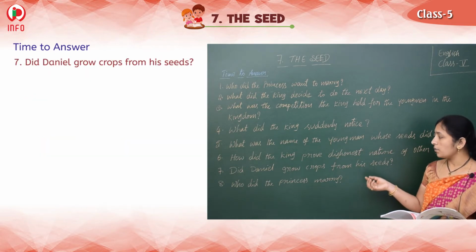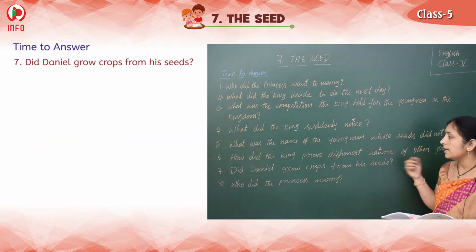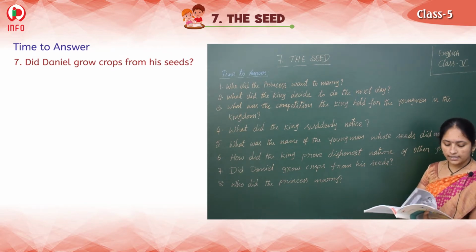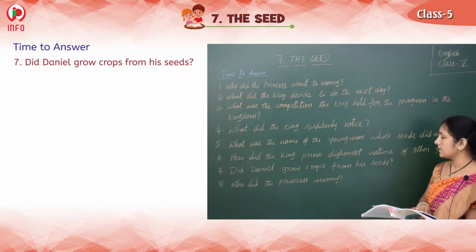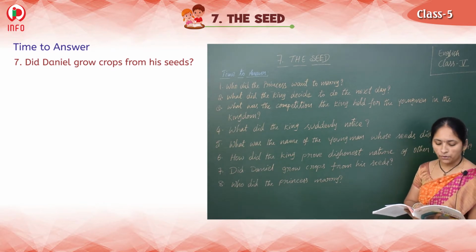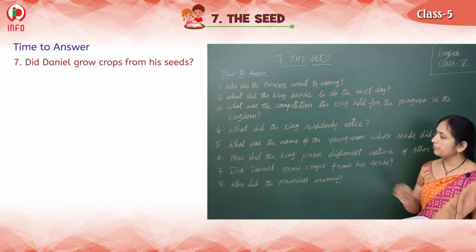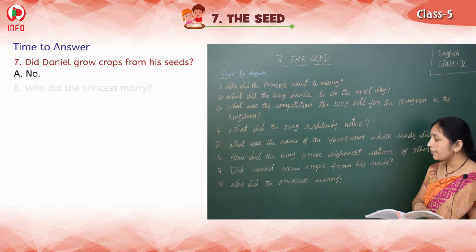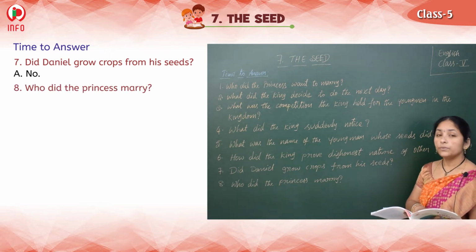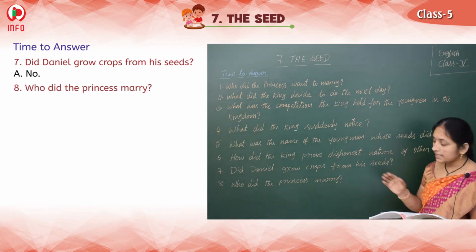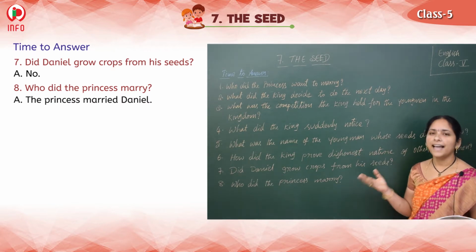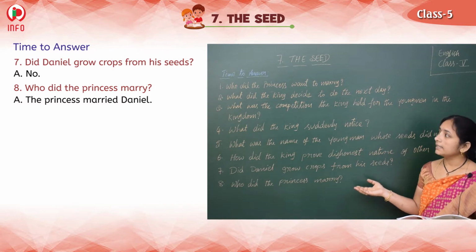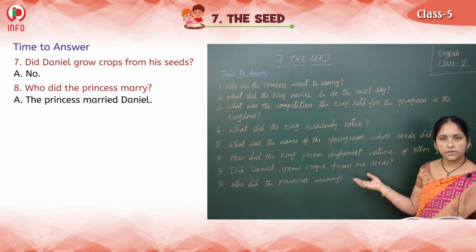Did Daniel grow crops from his seeds? Did he get it? No. So, a simple answer, we can write no. And then, who did the princess marry? The princess married Daniel. Clear this, children? So, these are the question answers.